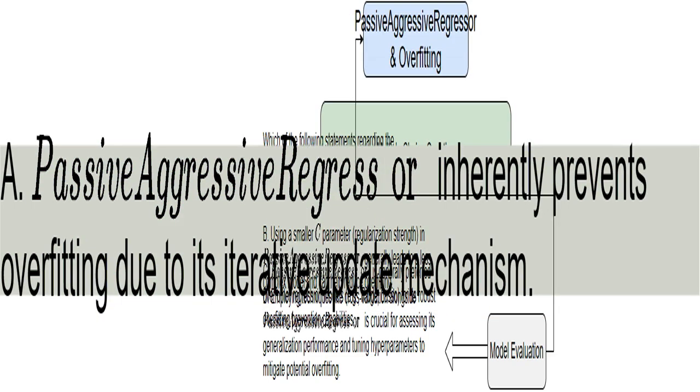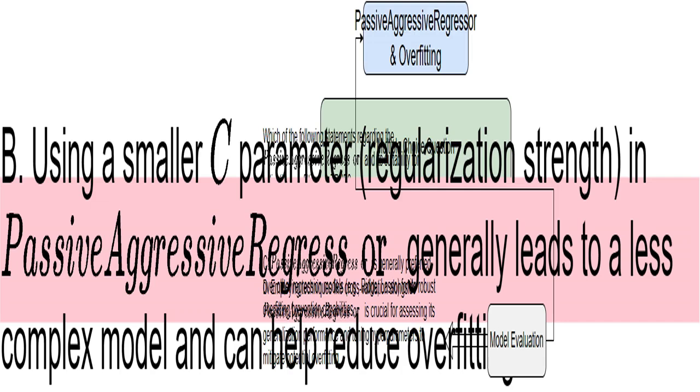This statement is false. While the iterative updates help it adapt, it's still prone to overfitting without additional safeguards such as regularization. It's like saying a car can't crash because it has brakes. The brakes help, but careless driving can still cause accidents. This is true. The C parameter controls regularization. A smaller C means stronger regularization, making the model simpler and less prone to overfitting.